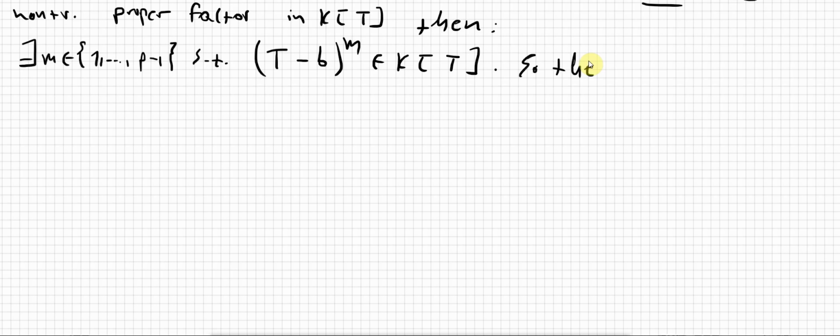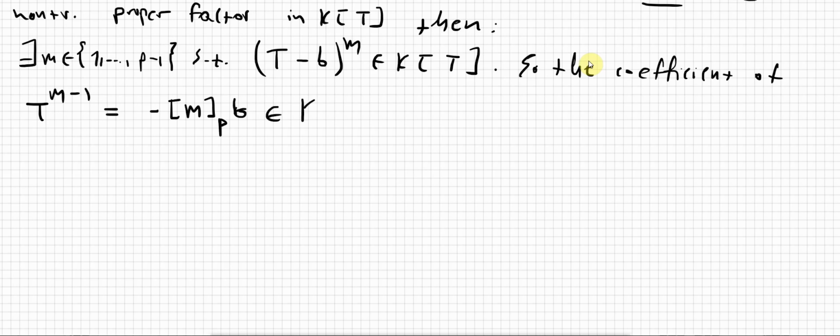So the coefficient of t to the power of m minus 1, it's easy to see that this is minus (m mod p) times b. So this guy is going to live inside k, right? And let me remind you of the fact that since k is of characteristic p, it contains the integers modulo p as its prime subfield, right? So this is why I have this m mod p over here, not just m.